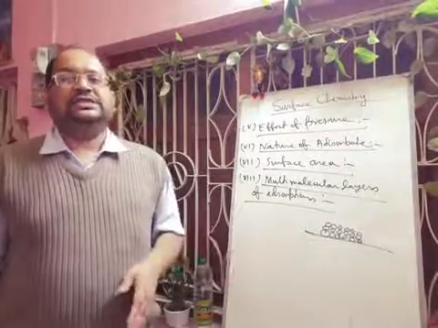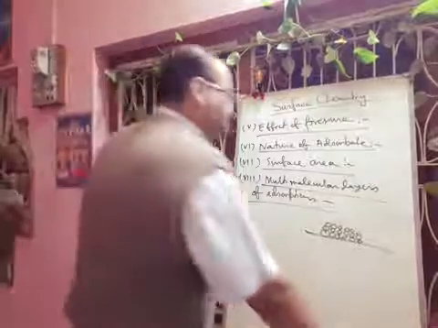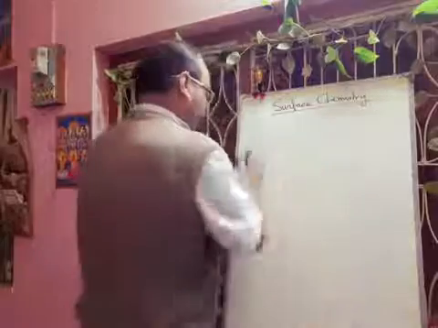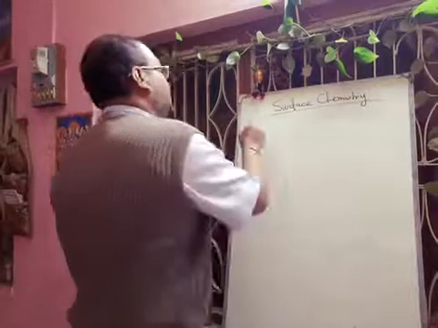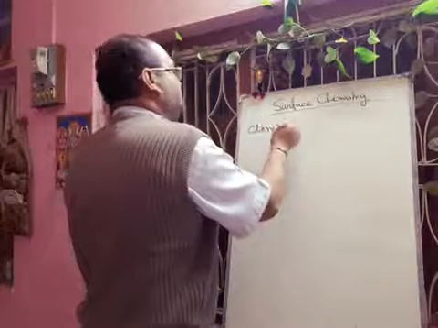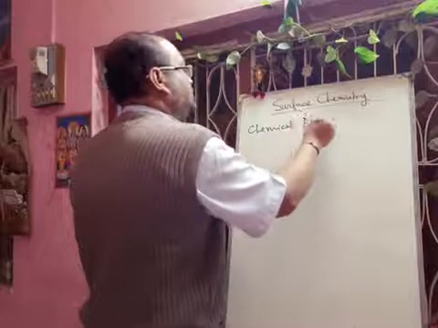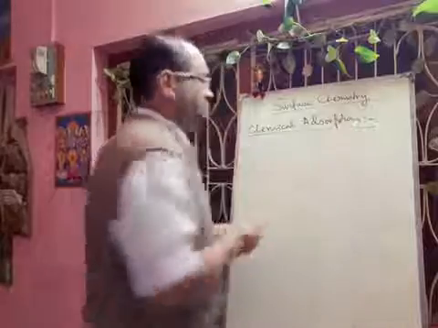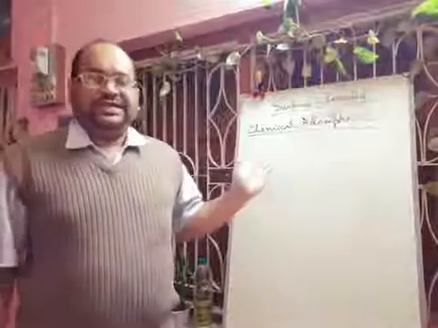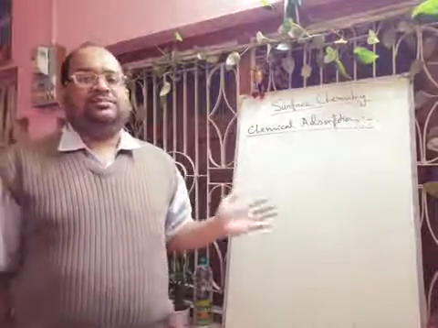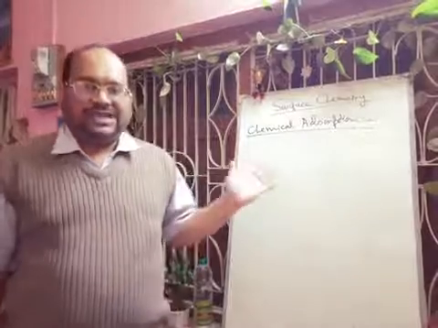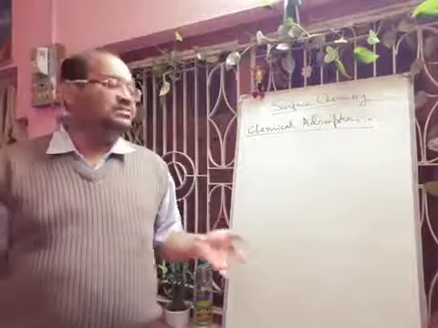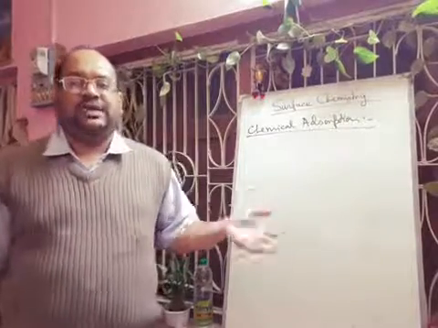Next we will discuss chemical adsorption. In this type of adsorption, molecules or atoms of adsorbate are held to the solid surface by chemical bonds. These bonds may be covalent bonds, or these bonds may be ionic bonds.